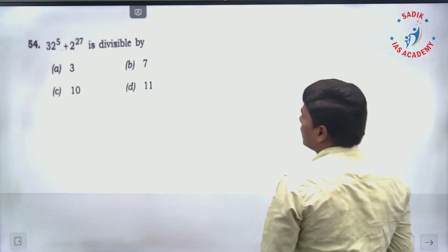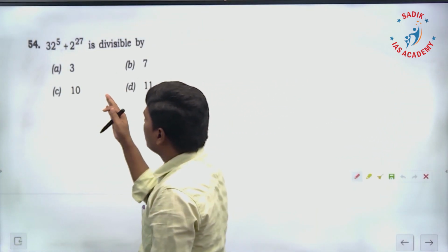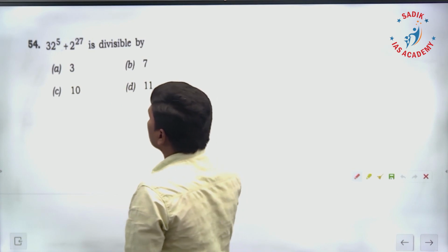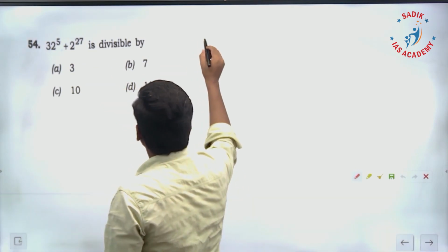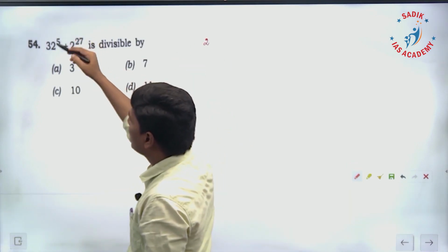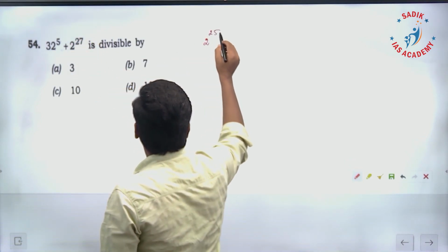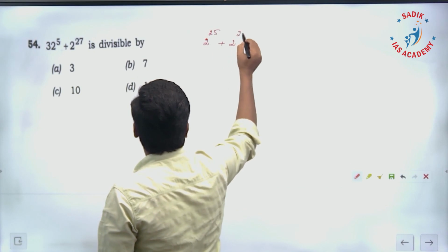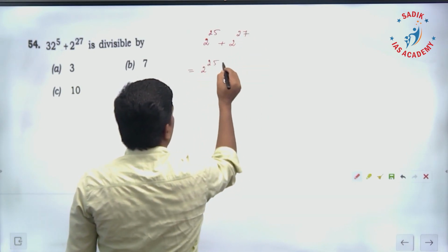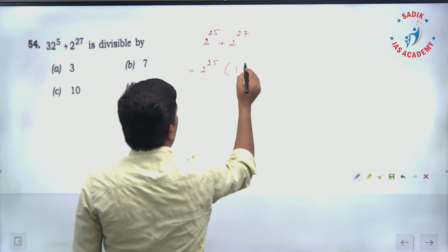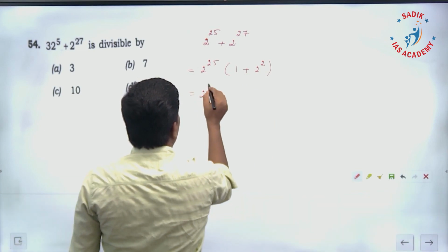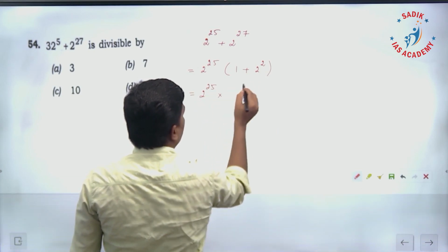This question: 32 power 5 plus 2 power 27 is divisible by what number? Okay, so that means what? 32 is 2 power 5, already one 5 is there, therefore it is 5 into 5, 25, plus 2 power 27. Is divisible by what number, they are asking. Here 2 power 25 is common, you can take it out, remaining is going to be 1 plus 2 power 2, that means 2 power 25 into 5.